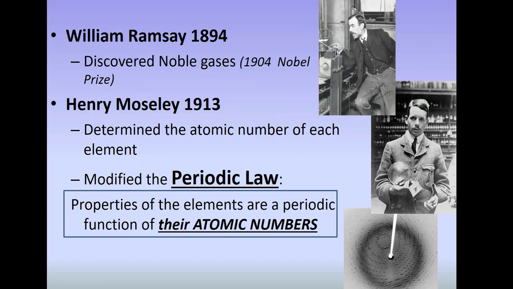William Ramsay in 1894 discovered a whole group of gases, and these were called noble gases. And noble meaning like royalty doesn't associate with the riffraff peasant class. That's what these noble gases were. They used to be called the inert gases because they thought they didn't react with anything, but we have discovered that we can make them react with some super reactive elements such as fluorine. And so they are now called noble gases. And William Ramsay received the Nobel Prize in 1904 for this discovery.